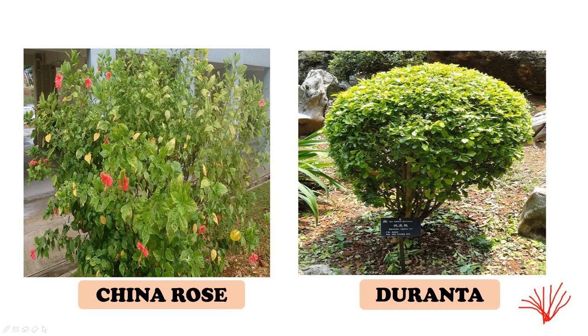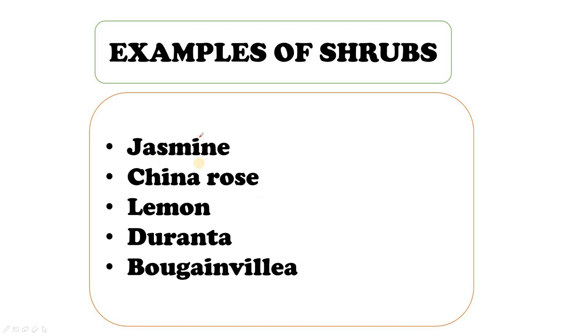Some examples of shrubs are China rose plant and Duranta plant. As you can see, these are taller than herbs but shorter than trees. They have woody stem and also the branches are starting near the base like this. Some more examples are jasmine, lemon, bougainvillea, etc.